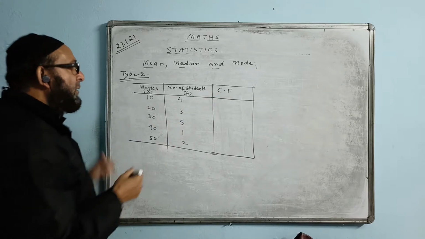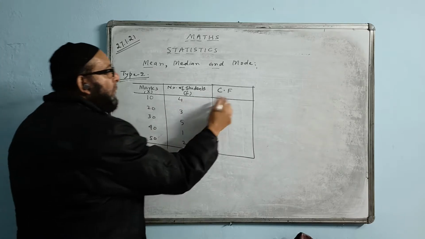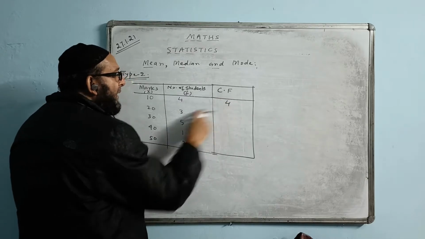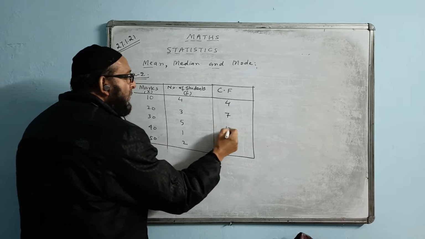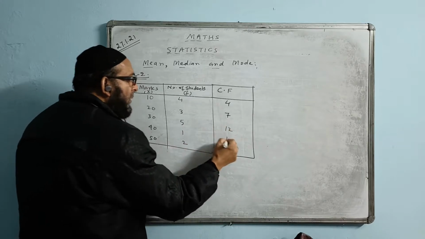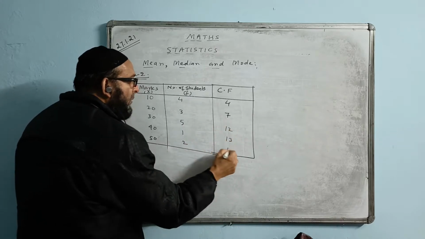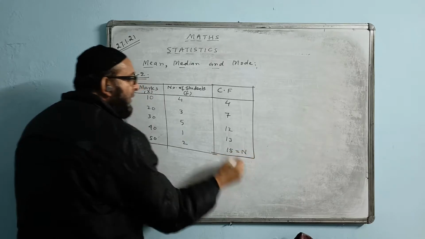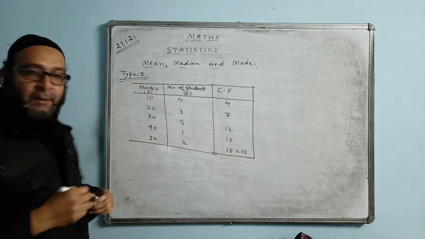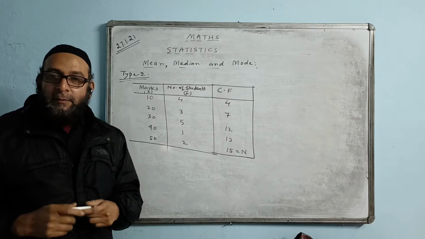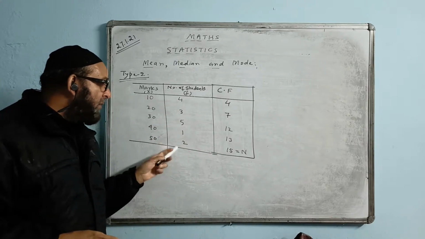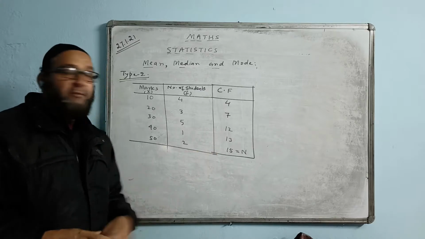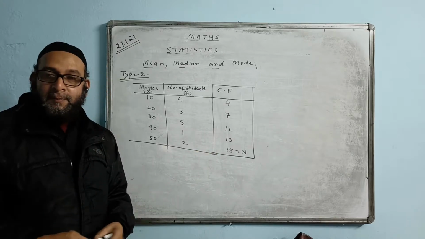How do we find it? First one, just copy. Now keep on adding. 4 plus 3 becomes 7. 7 plus 5 becomes 12. 12 plus 1 becomes 13. 13 plus 2 becomes 15. The last number is the value of n. This n and the total of the summation are the same. The summation equals 15, here also it is 15. They all will match.